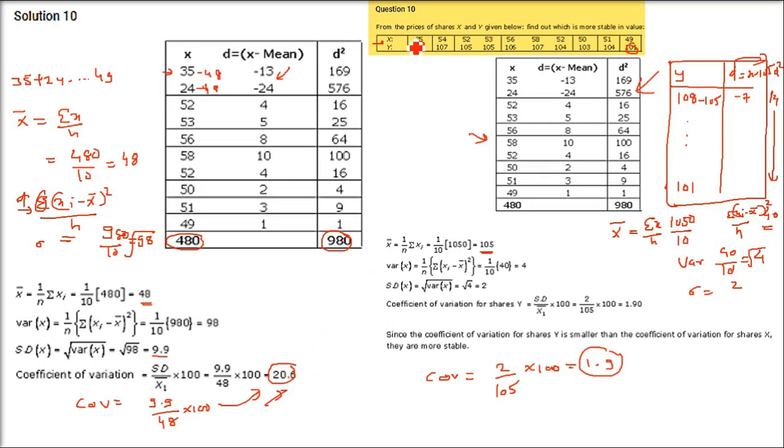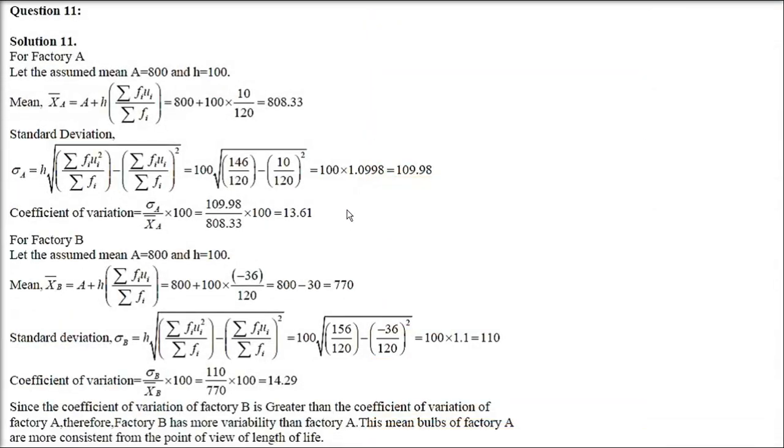Since the coefficient of variation of shares y is smaller than the coefficient of variation for shares x, they are more stable. Why? Which is smaller is stable, which is higher is not very stable, more variable. Y is the most stable. So you have to write y is more stable. You have to do both of these separately, and find out the coefficient of variation for separate values.